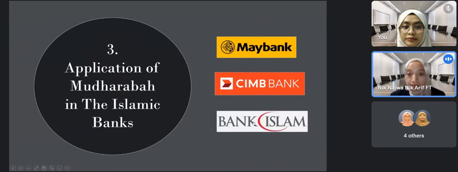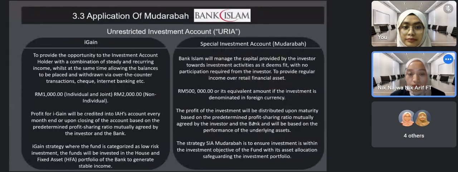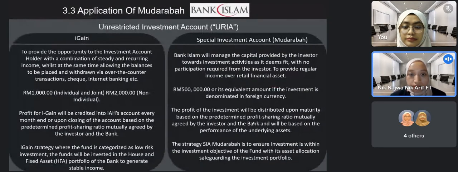For Bank Islam, we have the unrestricted investment account iGain and the special investment account mudarabah. iGain provides the opportunity to investment account holders with a combination of steady and recurring income, while at the same time allowing the balance to be placed and withdrawn via over-the-counter transaction, cheque, internet banking, etc.